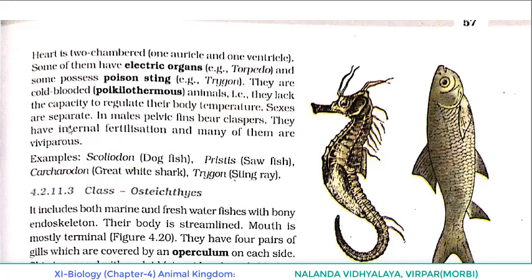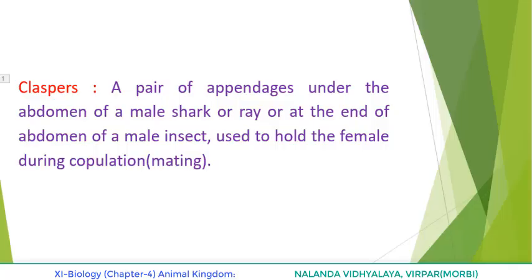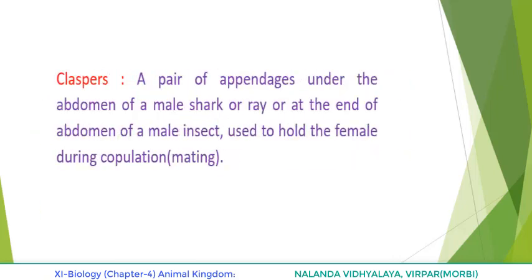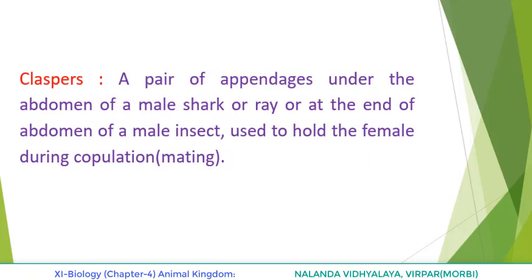Sexes are separate. In males, pelvic fins bear claspers. They have internal fertilization and many of them are viviparous. Now listen. One point we discussed: in males, pelvic fins bear claspers. In the case of fishes, you have to understand they have pectoral fins and pelvic fins. The fin in front is known as the pectoral fin and the back one is known as the pelvic fin.